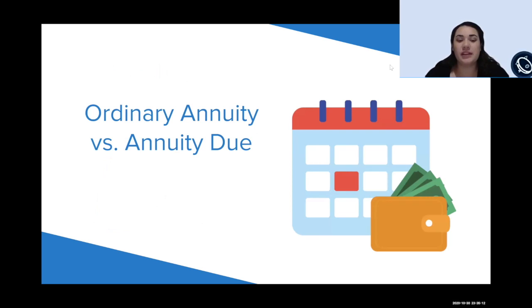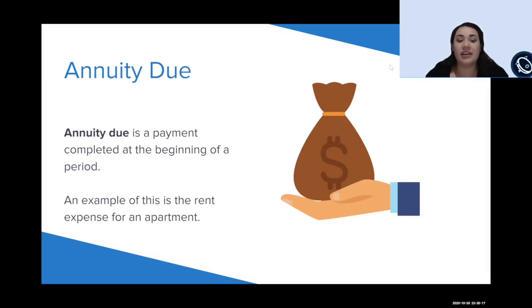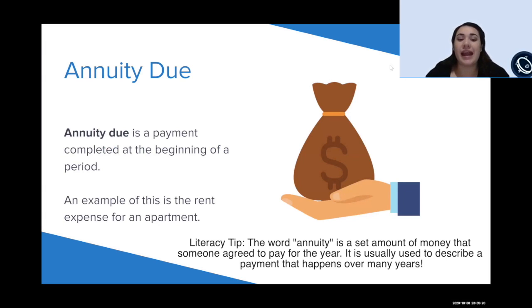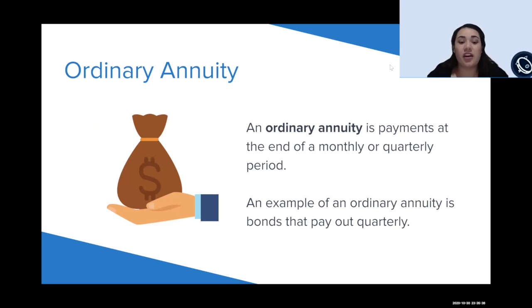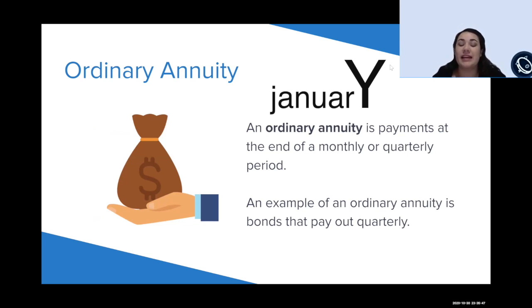Now we are going to go into the difference between ordinary annuity and annuity due. Starting off with annuity due. Annuity due is an annuity whose payment is due immediately at the beginning of each period. A common example is rent, as landlords often require payment upon the start of the month as opposed to collecting it after the renter has enjoyed the benefit of the apartment for the entire month. In contrast, the payments in ordinary annuity occur at the end of the month. And this can be an example of a bond payment.